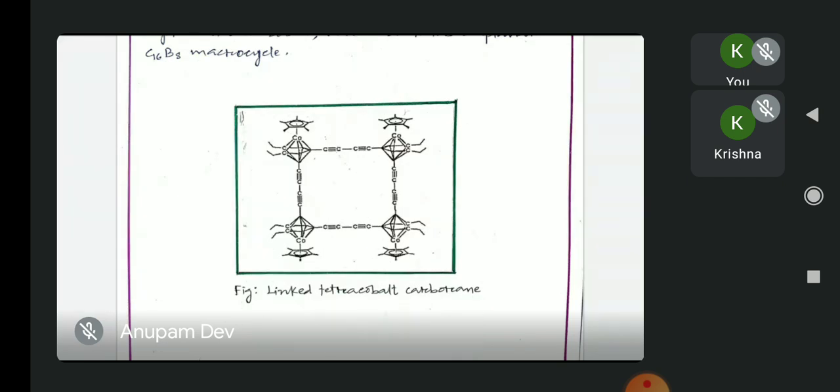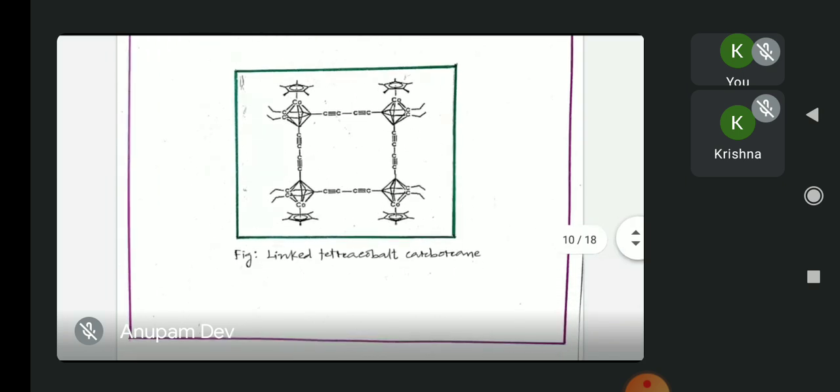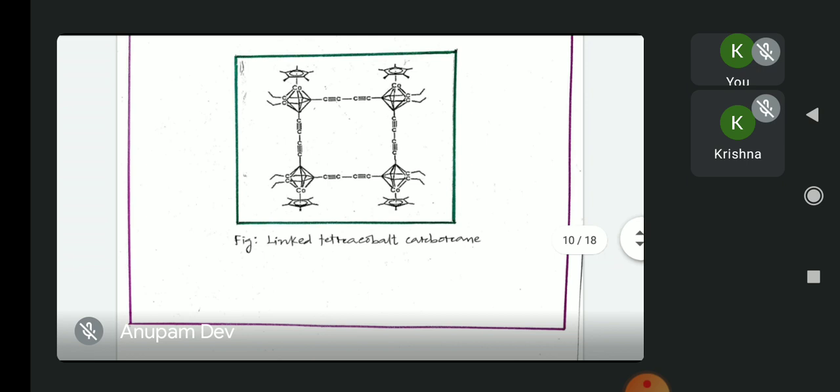The interesting part about this type of sandwich compound is that electron delocalization from the metal atom towards the cage, and from one sandwich compound to another, takes place via these linkages. So here is the example of the last type of sandwich compound, the linked tetracobalt carborane.